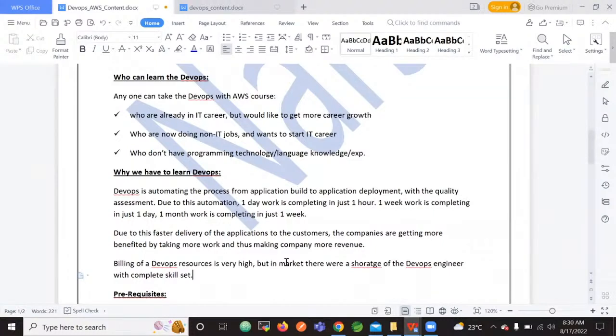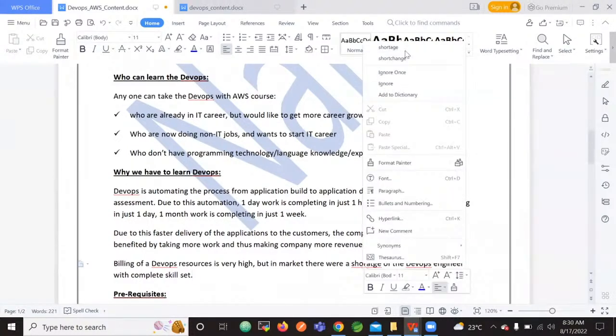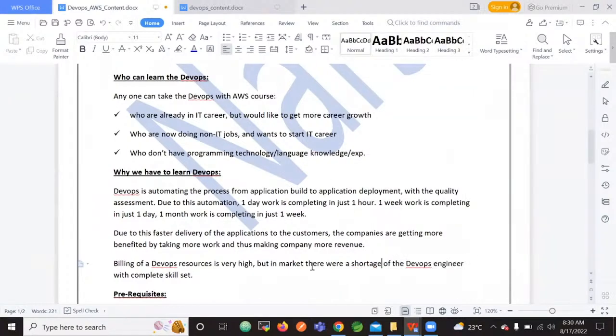So what is this complete skill set the companies are looking for? Let us understand. Though the complete skill set is not available in the market yet, still they are taking the resources.